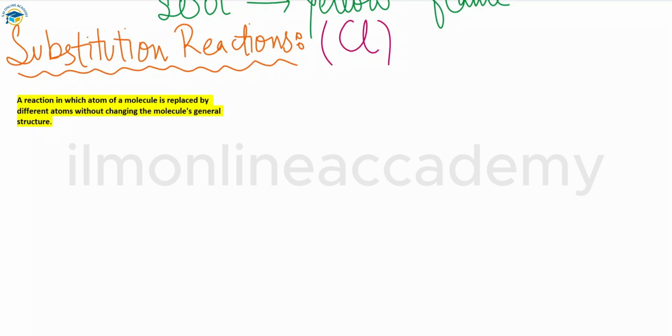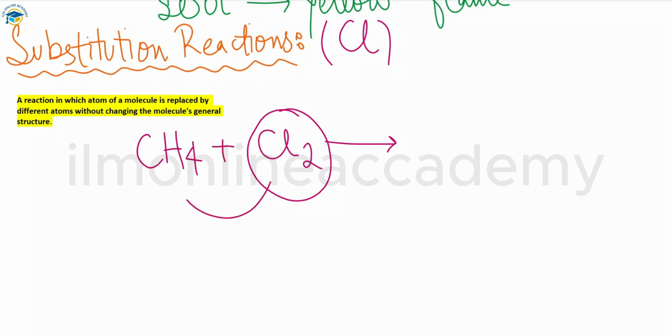In these reactions, a hydrogen atom of the alkane is replaced by chlorine. For example, the first member, methane, reacts with chlorine, Cl2, which is a chlorine molecule. After the reaction, a chlorine atom replaces a hydrogen present in the methane.